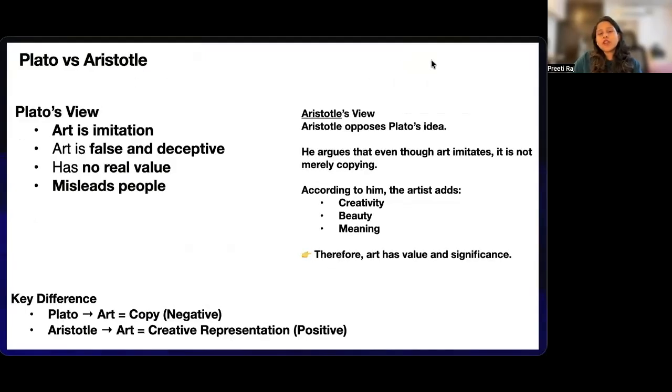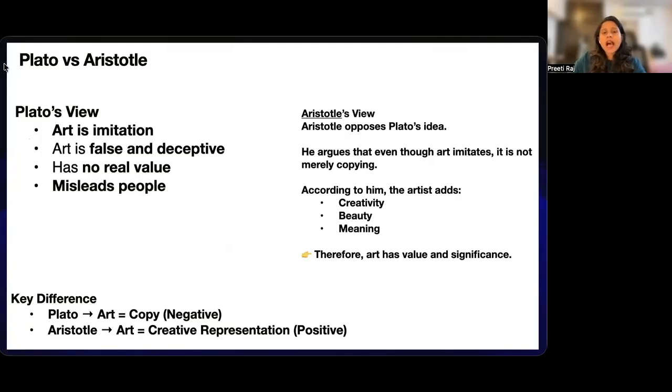Next, Plato views art as imitation. Art is false and deceptive. It has no real value. It misleads people. Whereas Aristotle argues that even though art is imitation, it does not merely copy. According to him, the artist adds creativity, beauty, and meaning to it. Therefore, art has more value and significance. So, Aristotle is the first person to treat literature from an aesthetic point of view, whereas Plato treats it on a moral basis. Keep this in mind.